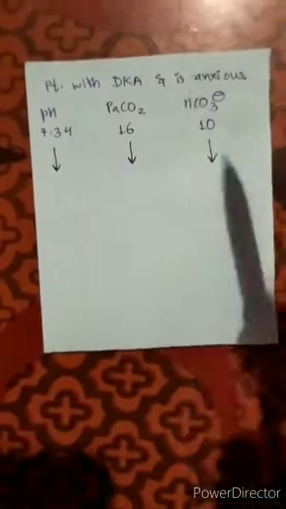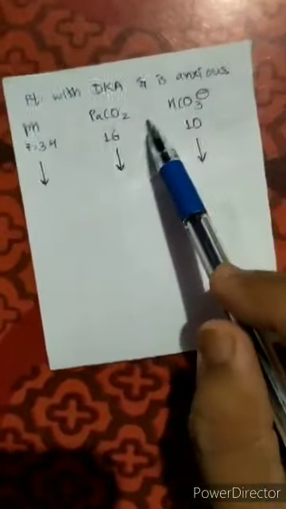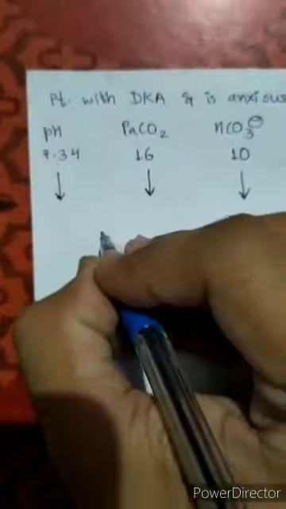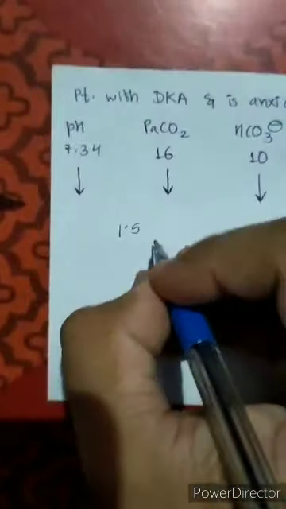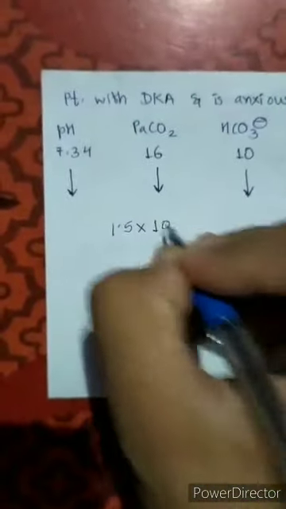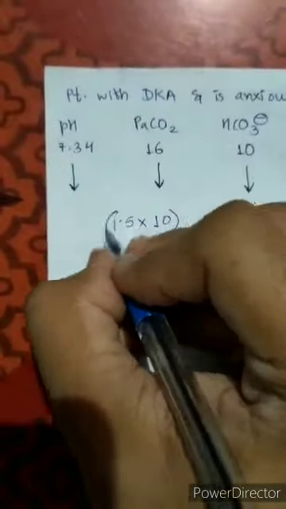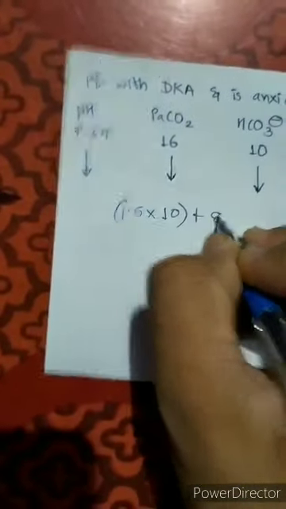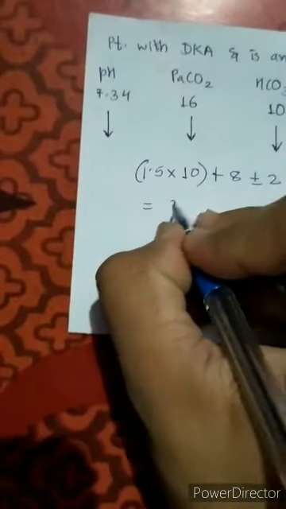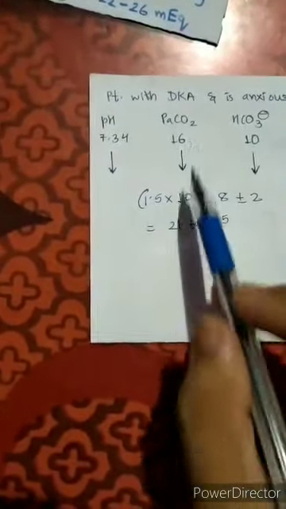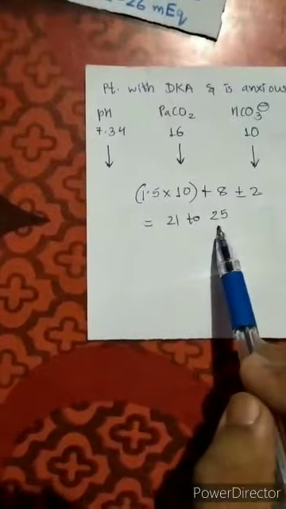Now once we know that it is metabolic acidosis, we must know whether the CO2 is compensated or not. In order to calculate the compensation, it is 1.5 times bicarbonate plus 8 plus or minus 2, which is approximately in the range of 21 to 25, and we can see that CO2 is not compensated.